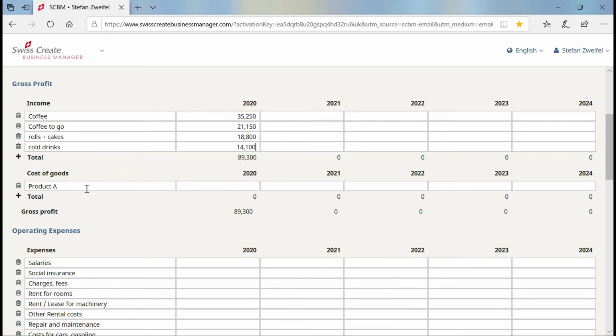Let's talk now about cost of goods. What are the costs of these products sold? Coffee. I need coffee beans, milk, sugar. I guess these are 50 cents per cup. 235 days multiplied by 50 cups multiplied by 50 cents gives me a total amount of costs of 5,875.